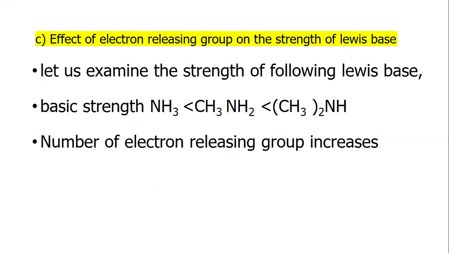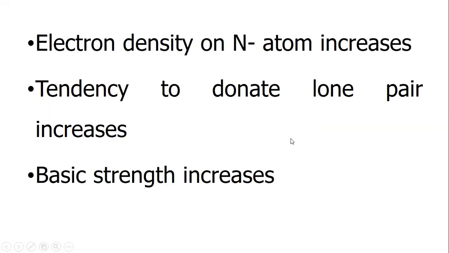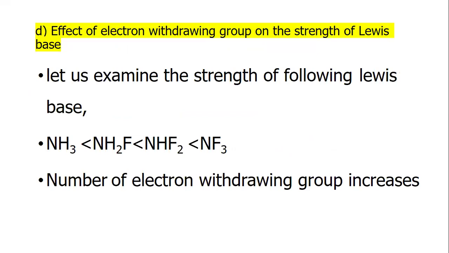Effect of electron releasing group on the strength of Lewis base. Let us examine the strength of the following Lewis bases. Basic strength: ammonia, methylamine, dimethylamine. Number of electron releasing groups increases. Electron density of nitrogen atom increases, tendency to donate electron pair increases. Basic strength increases.